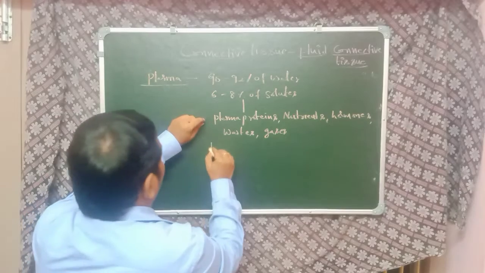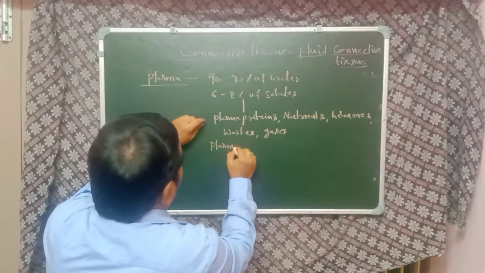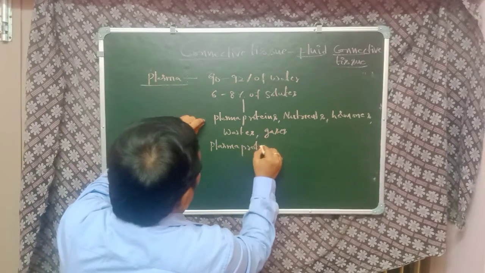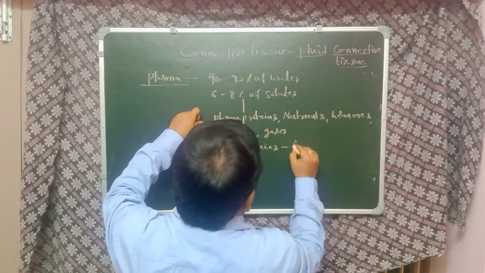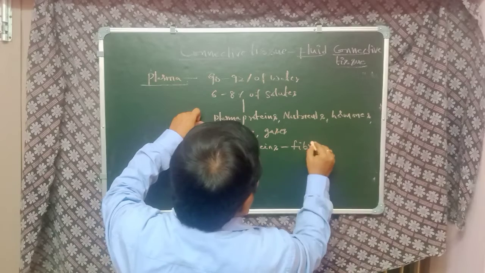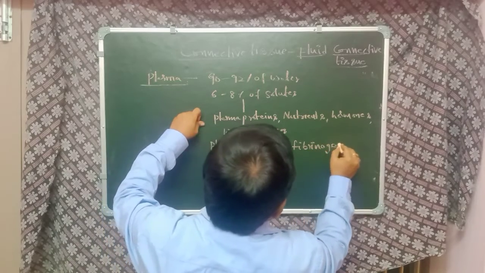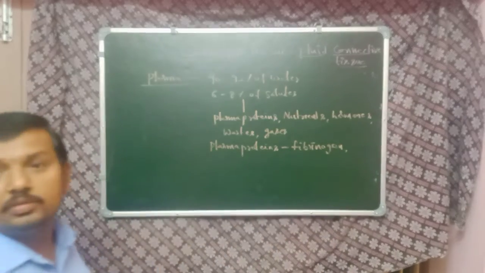Coming to the plasma proteins. The plasma proteins are fibrinogen and prothrombin.